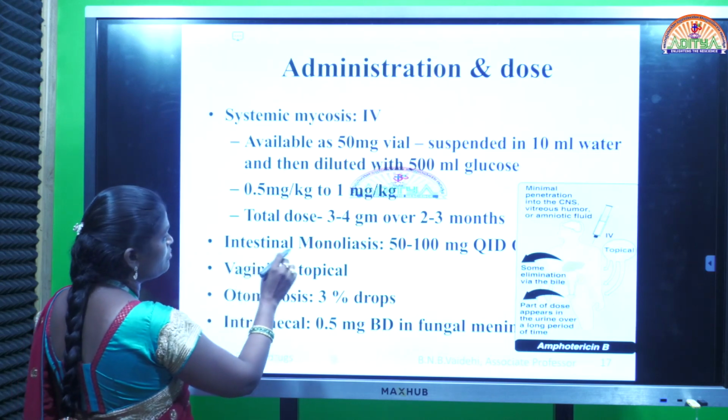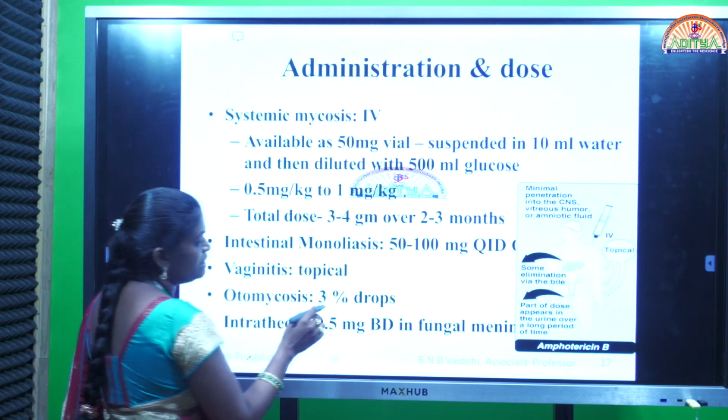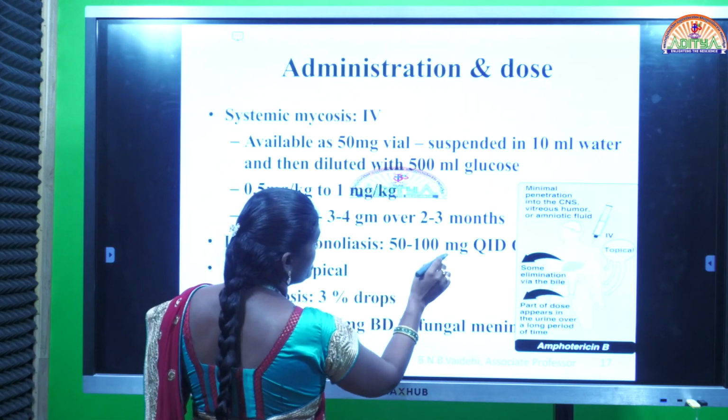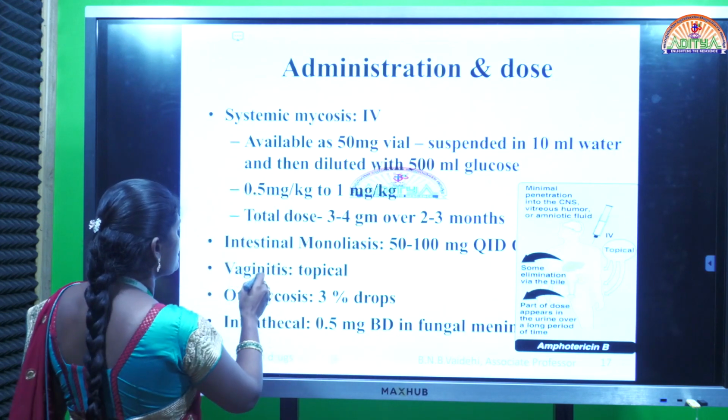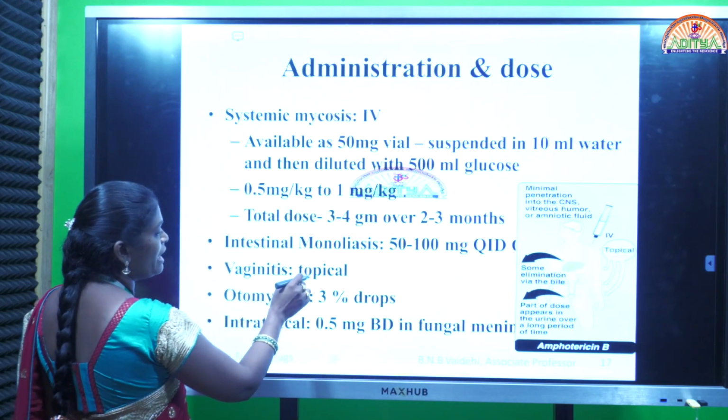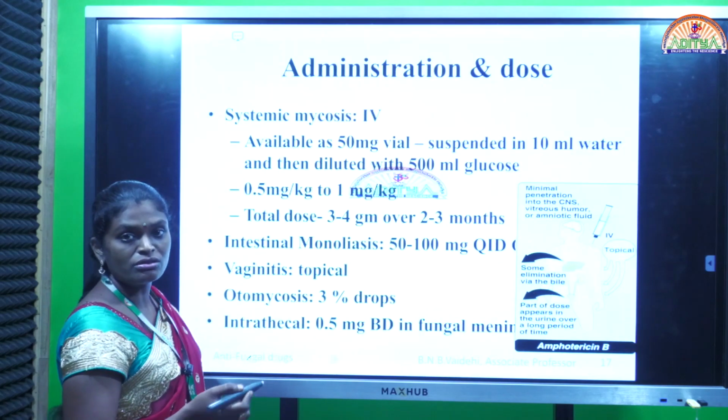Next, intestinal moniliasis. For this, 50 to 100 milligrams quaternary. Quaternary means 4 times in a day. Next, vaginitis. This is applied in the form of ointment. So the route is topical route.